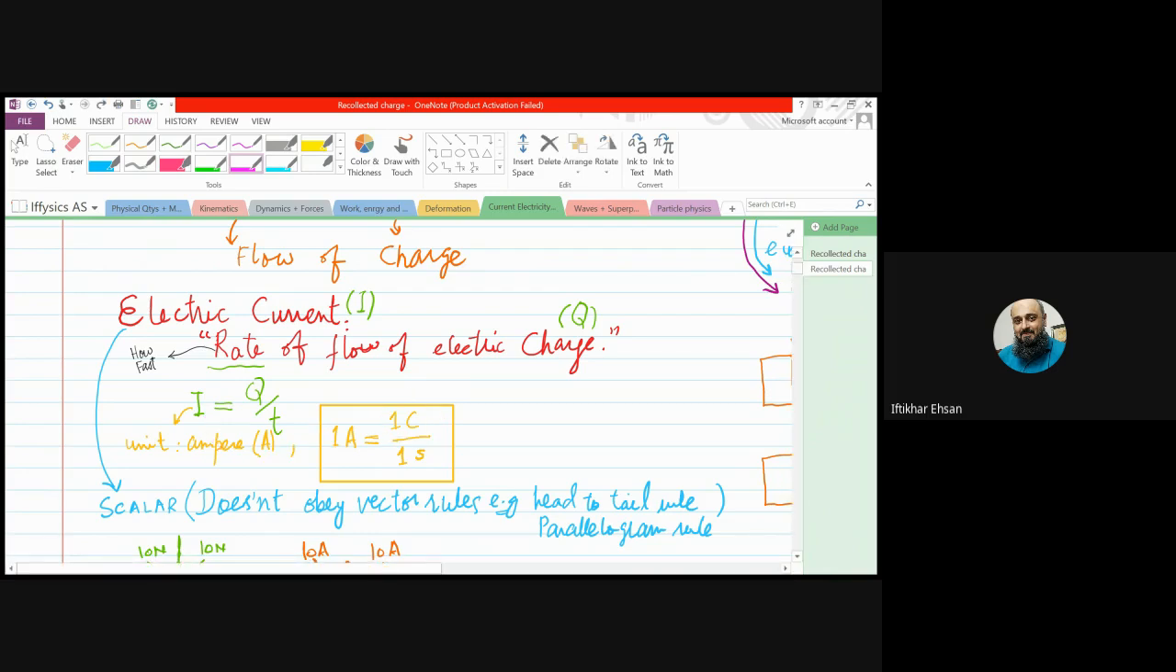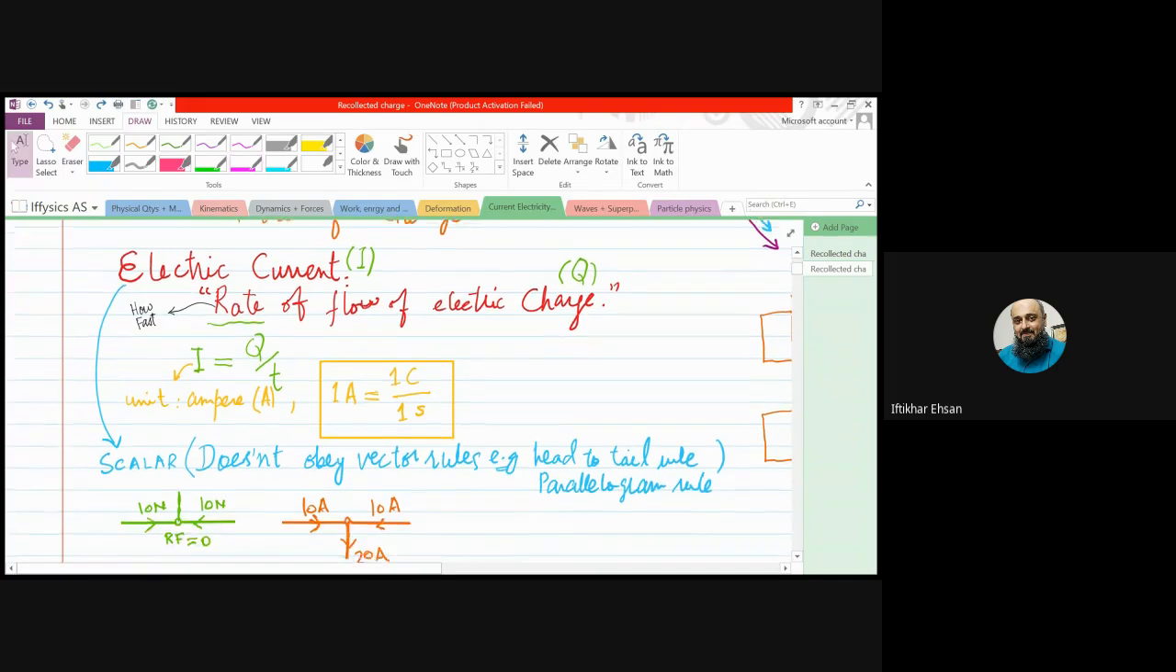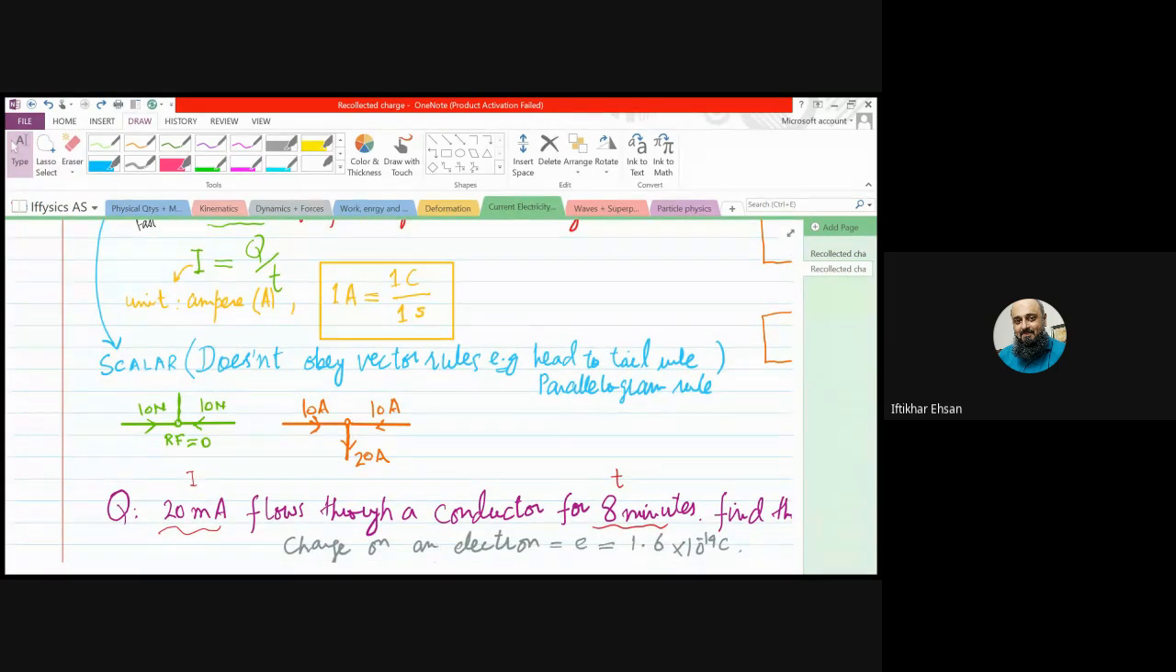Now, although we take the direction of current as moving from positive to negative, and for electrons it is negative to positive, current is a scalar quantity. Why is the current a scalar quantity although we discuss its direction? Current has a direction, but still it is taken to be a scalar quantity because it does not obey the vector rules. What do you mean by vector rules? The head to tail rule or the parallelogram rule. These are the vector rules.